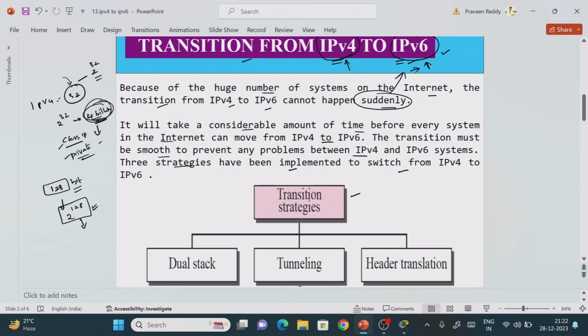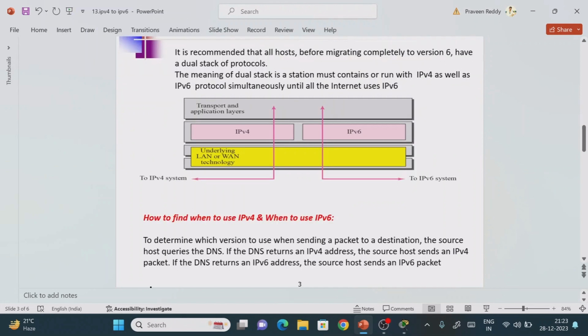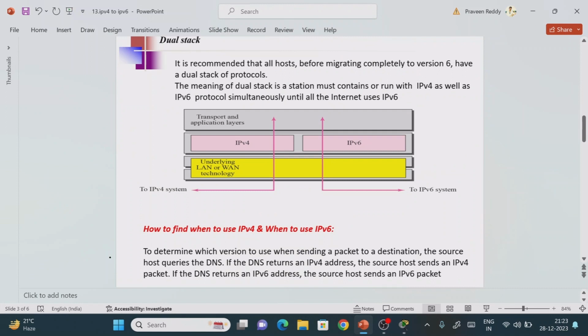One proposed transition strategy is the dual stack method. The second one is the tunneling operation. The third one is the header translation operation. We will see when we require the dual stack algorithm, the tunneling operation as well as the header translation operation. So we are going to discuss these three transition strategies in today's class. Now what is the first one? The first one is the dual stack algorithm.